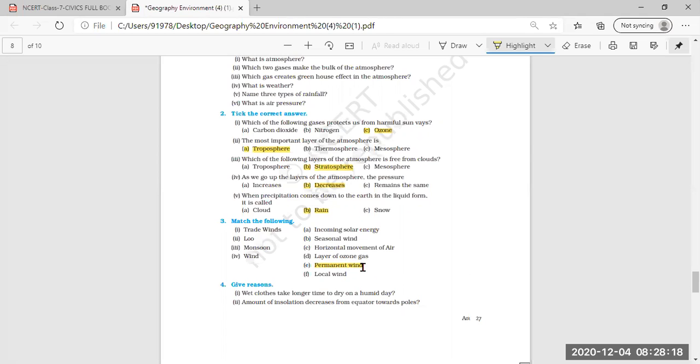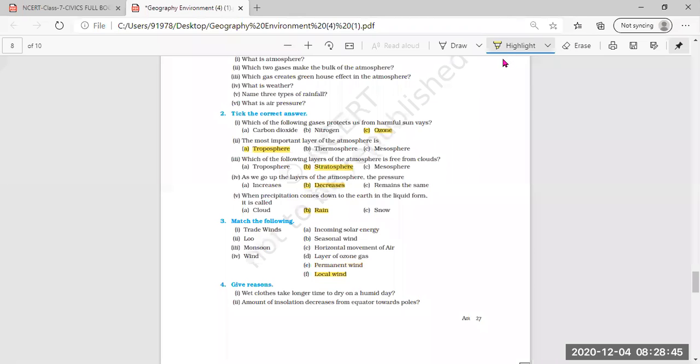Then next, Loo. Loo is a local wind. Here you can mark the third, local wind. Marked local wind now.